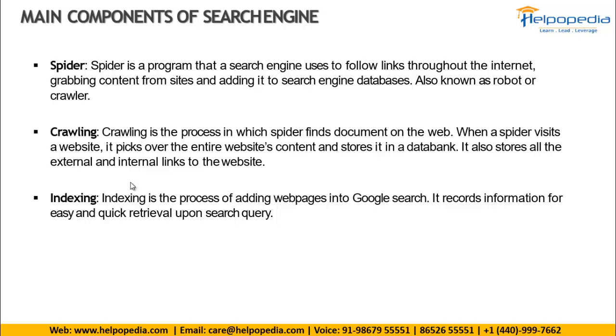These crawlers go all over the internet. They are on the internet 24 hours a day, working continuously. So whatever content is uploaded today, all that content is gathered. Tomorrow, whatever content is uploaded will also be collected and added to Google's database.